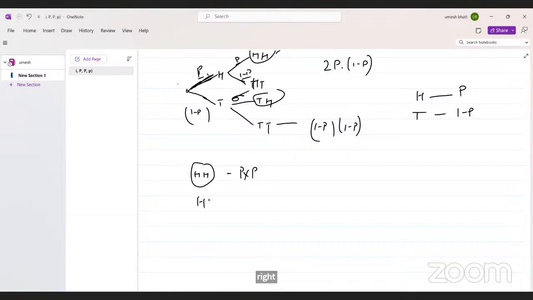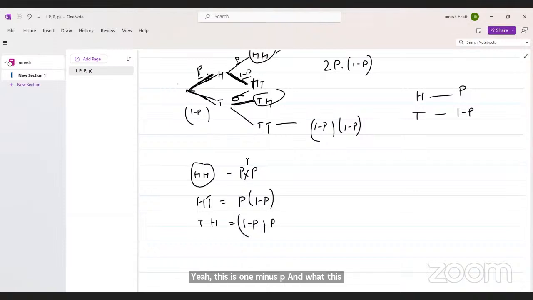What is the probability of head tail? Head tail is P into this, right? Head tail is P into 1 minus P. Similarly, what is tail head? It is this and this, right? This is 1 minus P into P. And what is tail? This path, right?